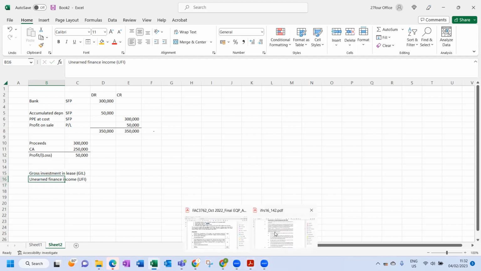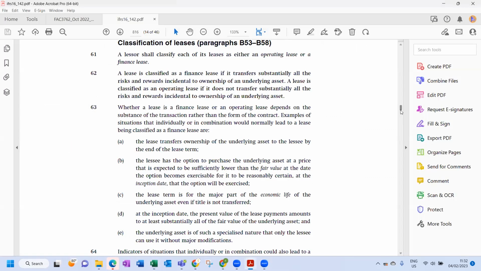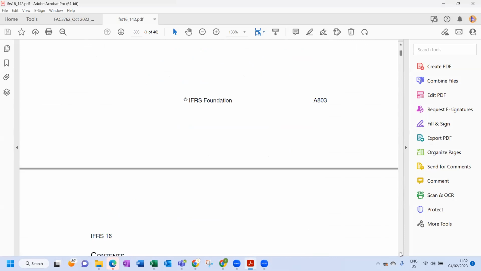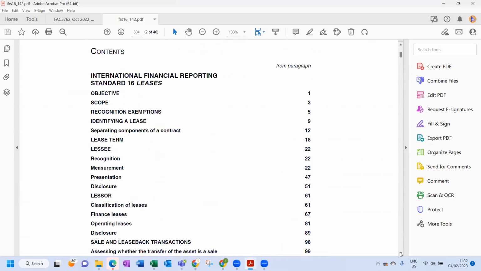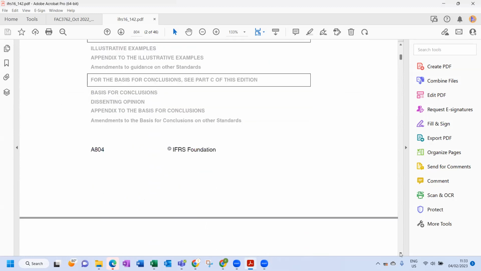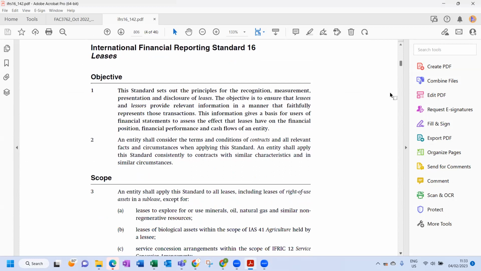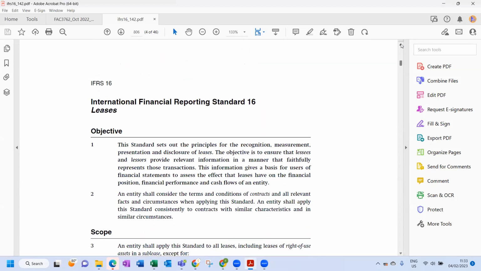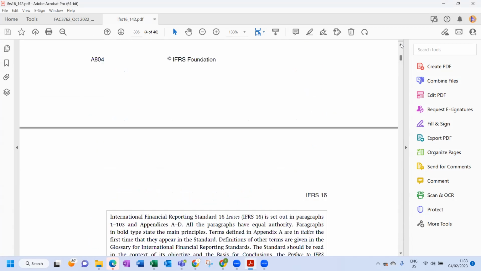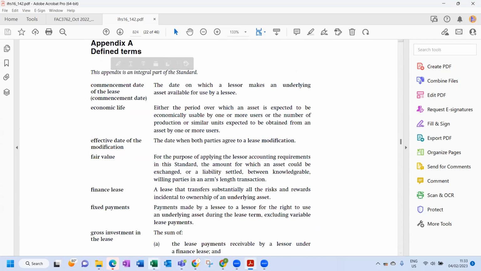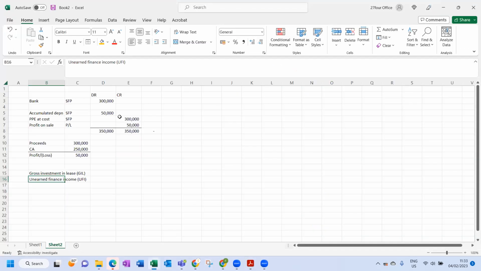We go to Appendix A, which is the defined terms. So basically this bank amount we're going to replace with that.